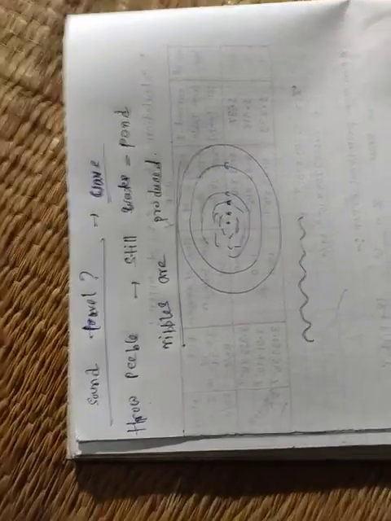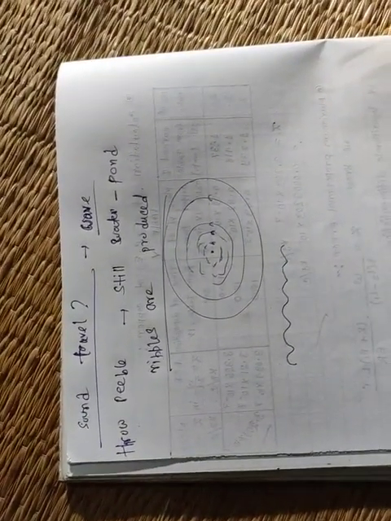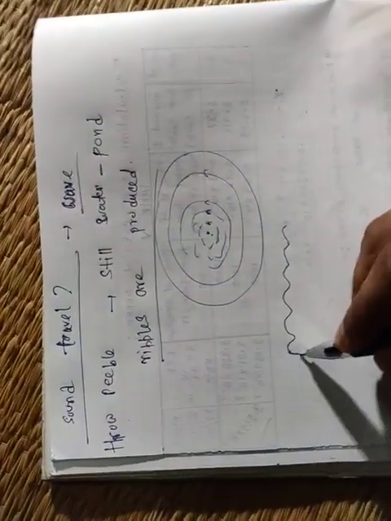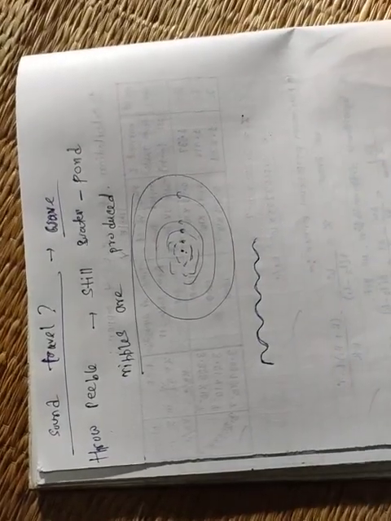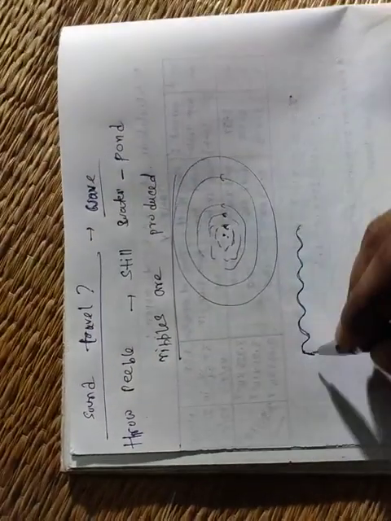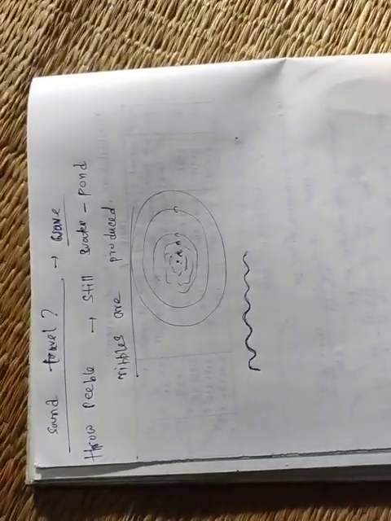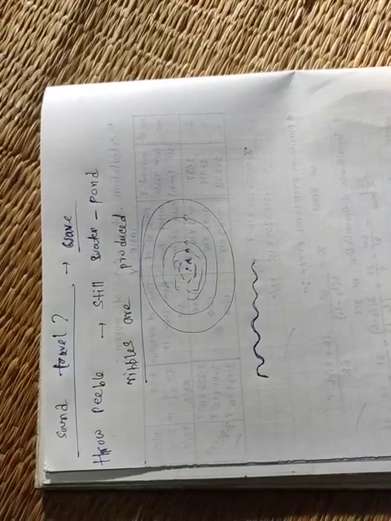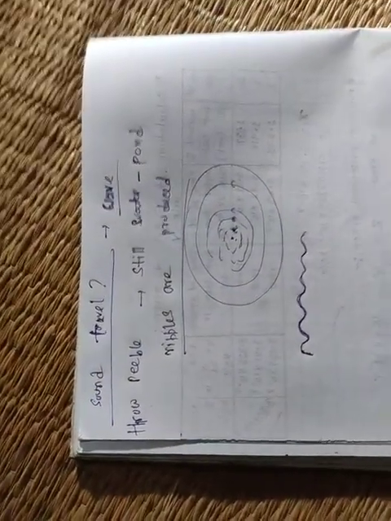And we know a wave can move in all directions. That means in this case, the waves look like this. This is the form of a wave. So sound can travel in the form of a wave.